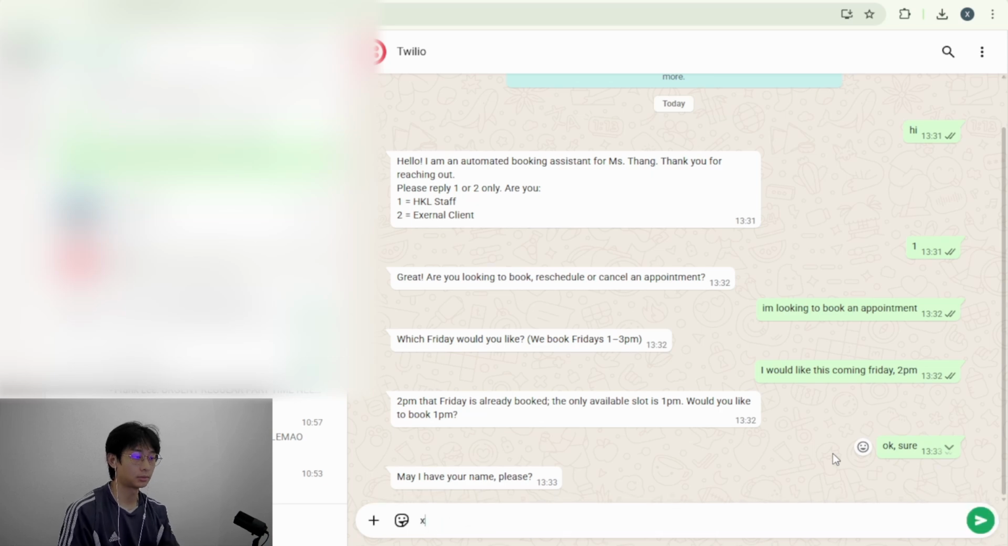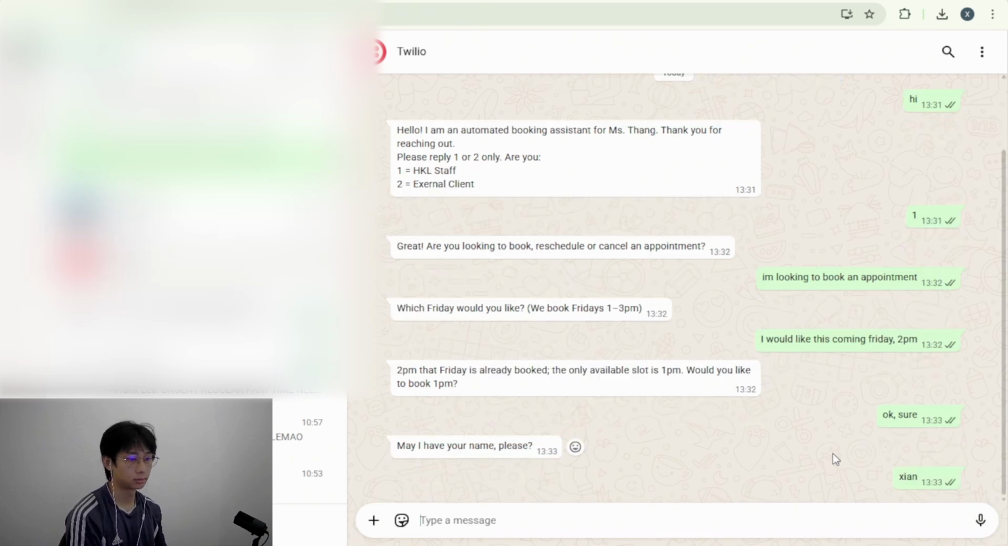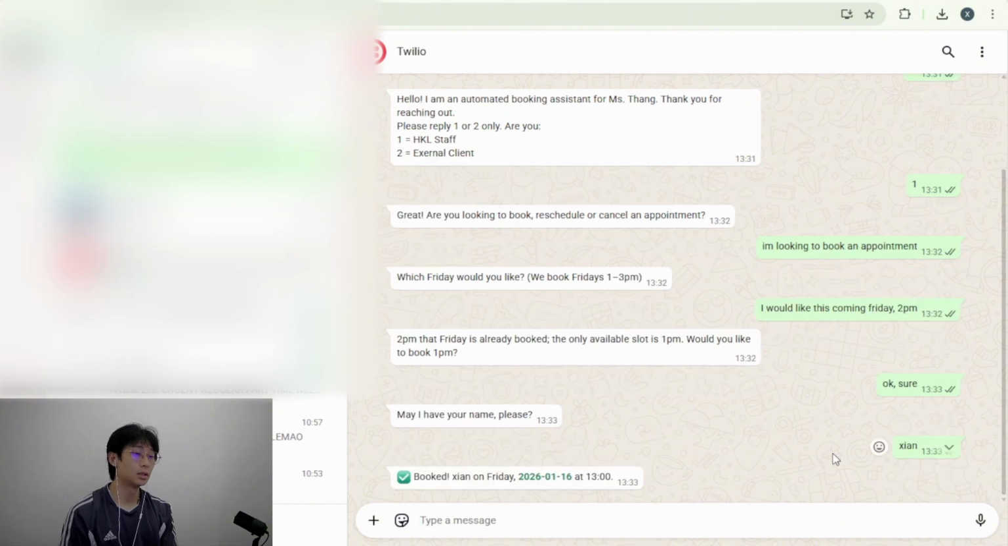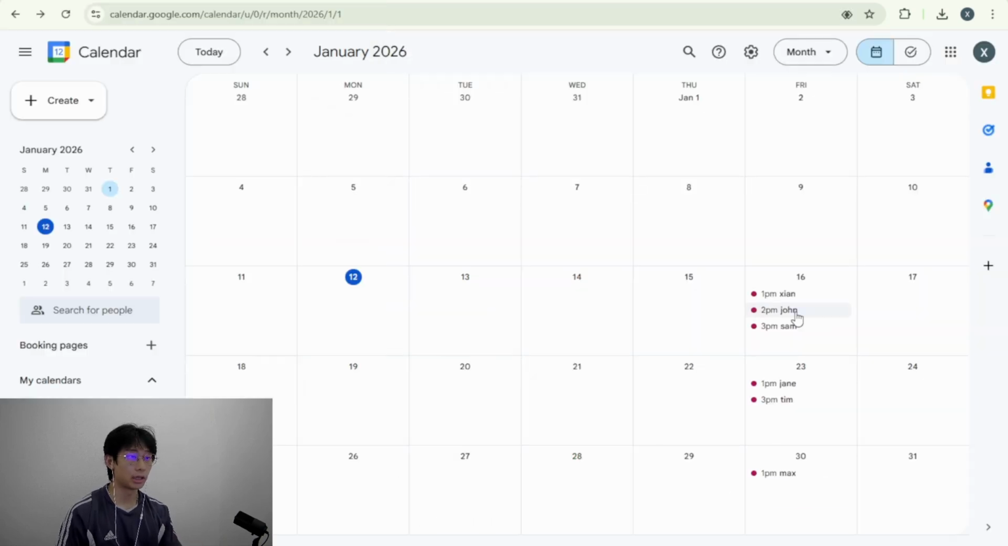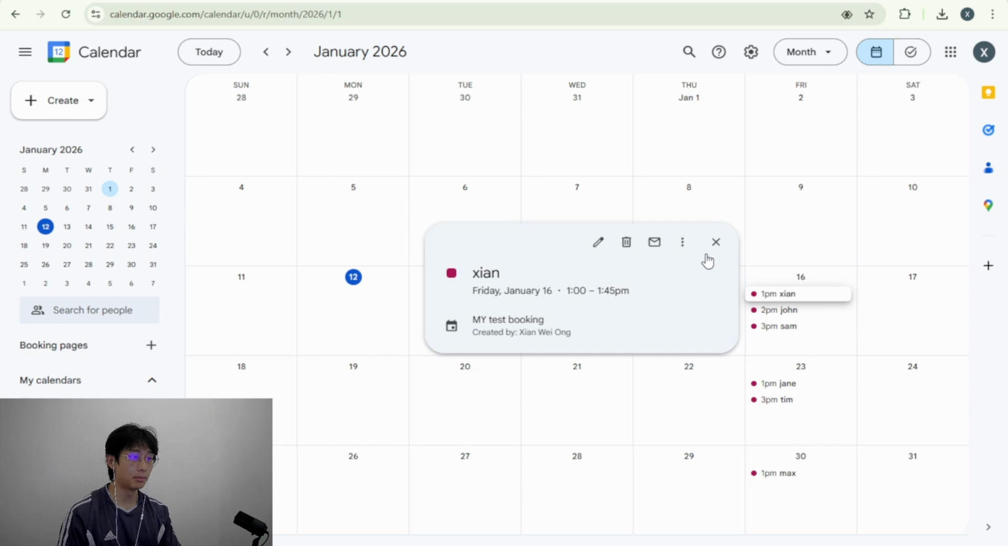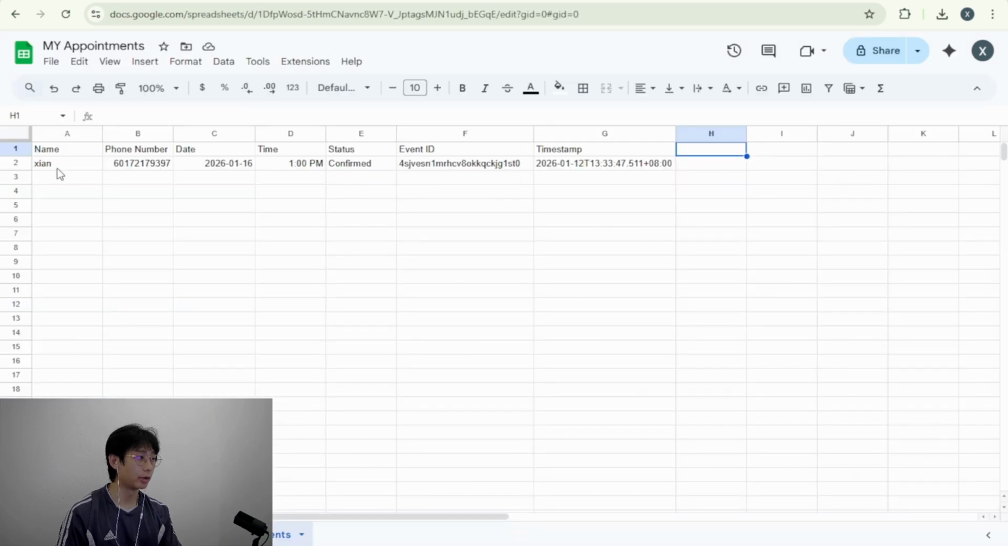Let's see. So great, it's been booked on Friday, 1 p.m. Let's go ahead and check our Google Calendar, and we have our name at 1 p.m. booked. And let's go ahead and check our appointment sheets. Yeah, everything's correct. And so we've successfully booked our appointment via the WhatsApp chatbot.